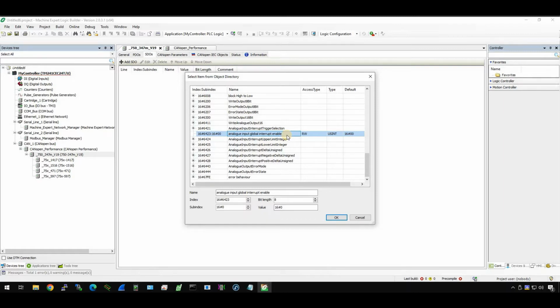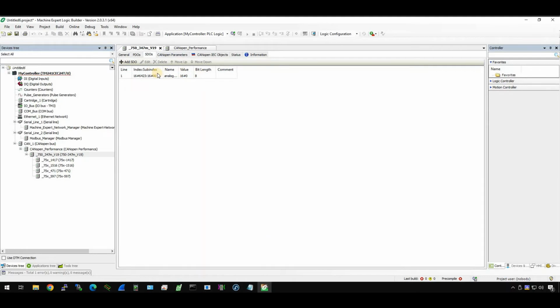The analog input signal is disabled by default, to prevent the memory overflow. But in our tutorial, we use the analog input module, so we need to enable it. Let's choose this index and press OK. Now this SDO is inserted in your project. Click the value field, just enter 1. Finish. You've done it.